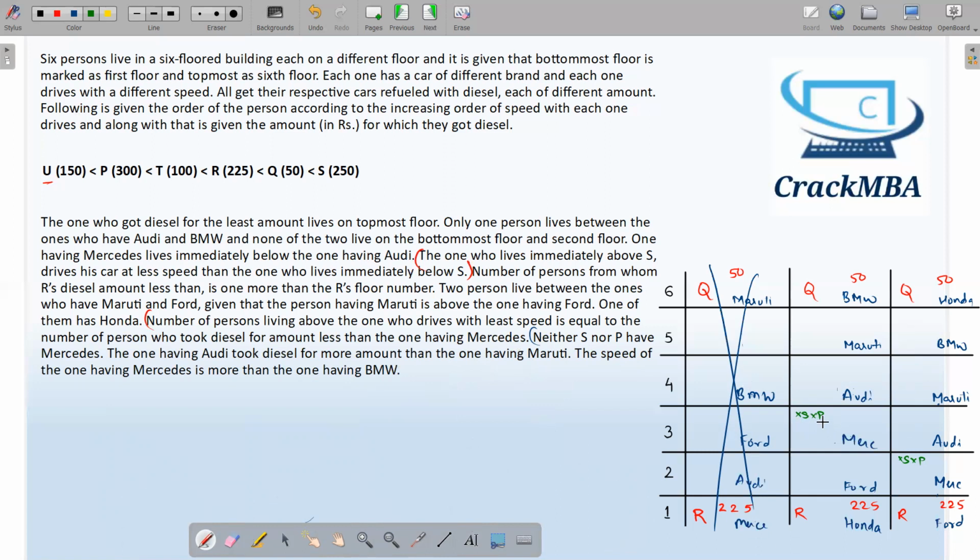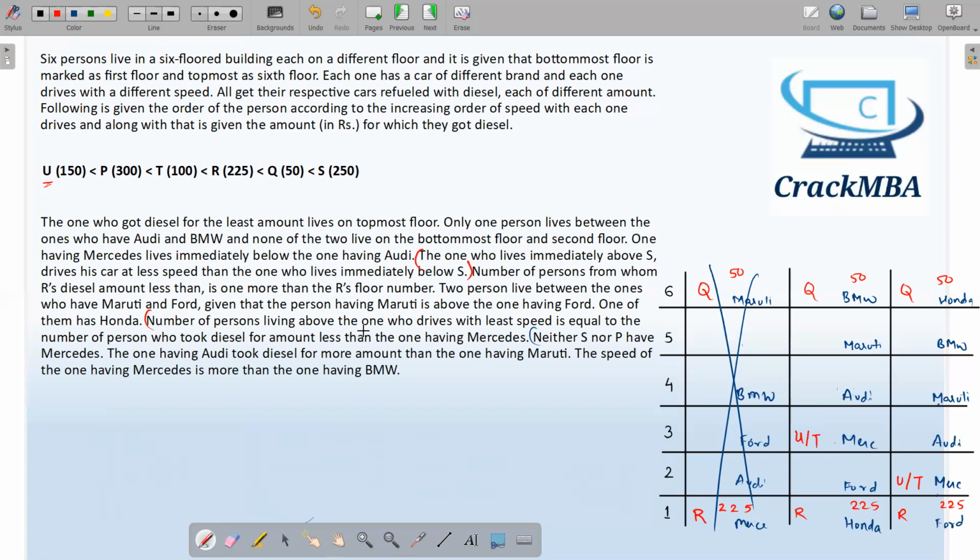S cannot come over here, P cannot, Q cannot, R cannot. So what are the available persons? That is U or T. Either U or T. Similarly over here, either U or T. Okay, I will erase this part, the S and P part. All right. Now, is there any statement with U or T? There is one statement. I have marked it over here.